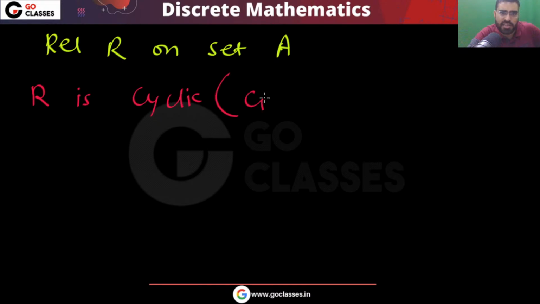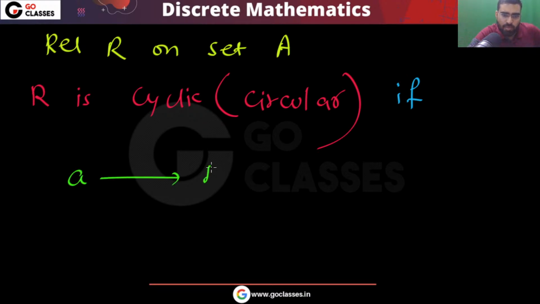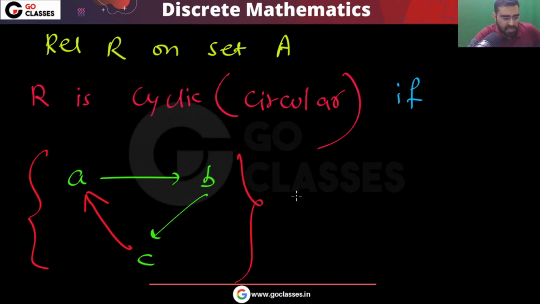R is cyclic if and only if this happens: if A is related to B and B is related to C, then C is related to A. This type of relation is called a cyclic relation.